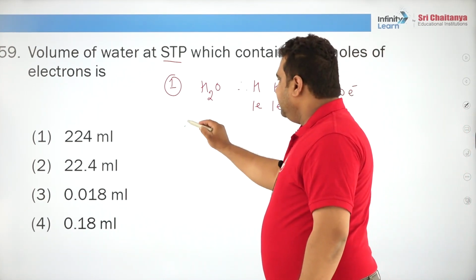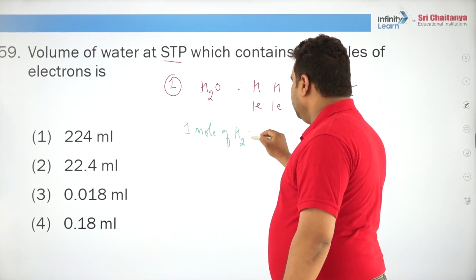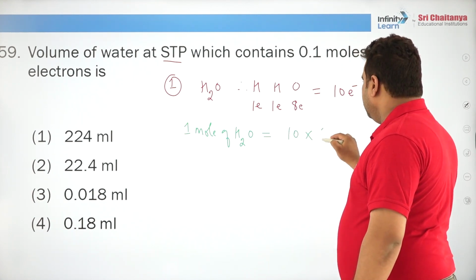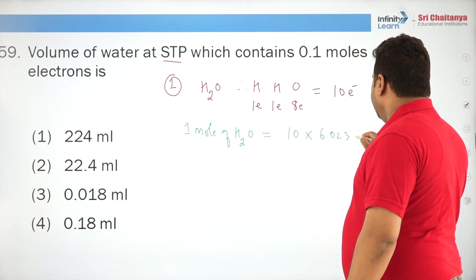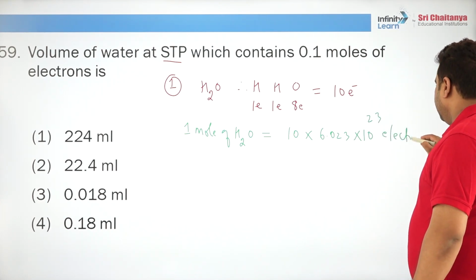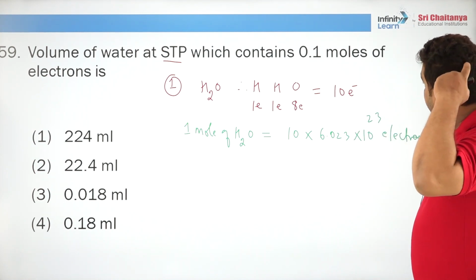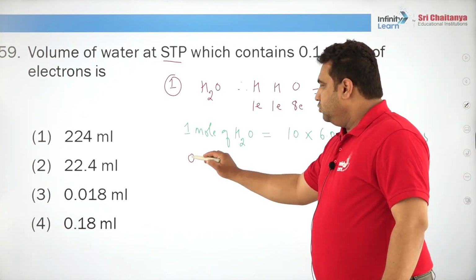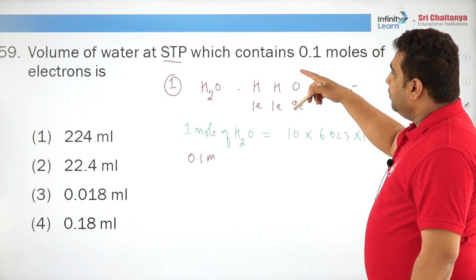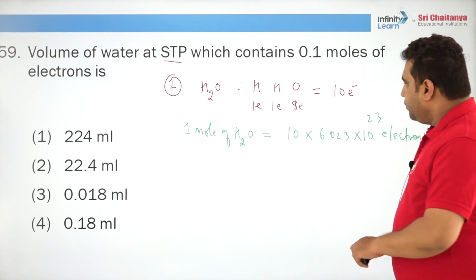That means if you take 1 mole of water, it must contain 10 into 6.023 into 10 to the power of 23 electrons, correct, done. Now he is asking, 0.1 mole of electrons contains how much volume of water? Then how will you proceed further?